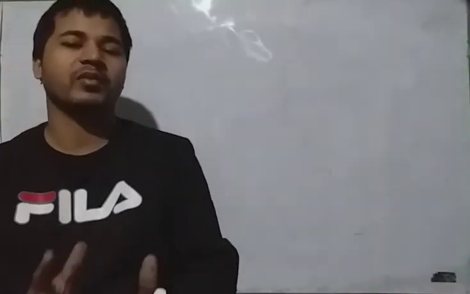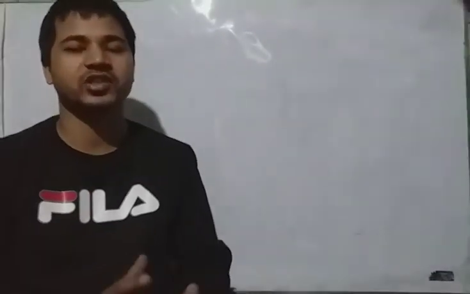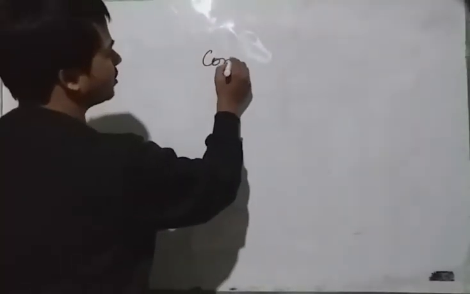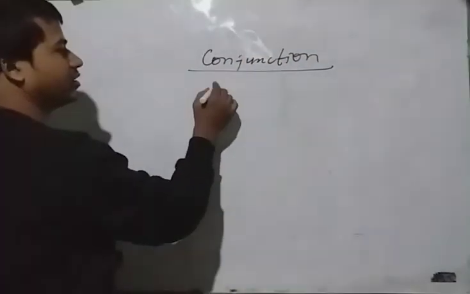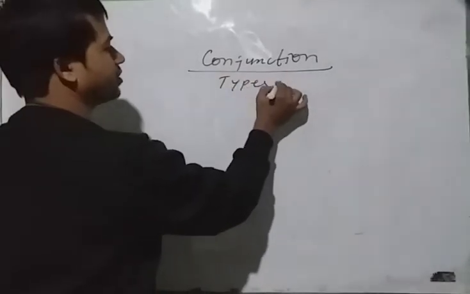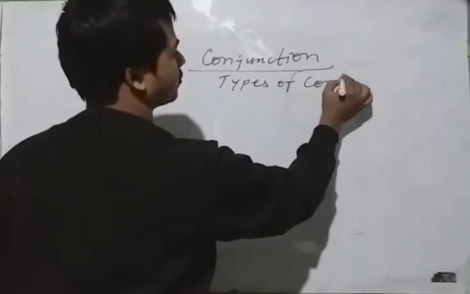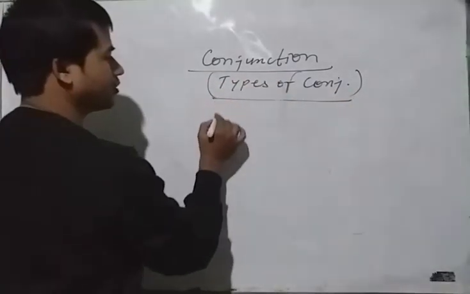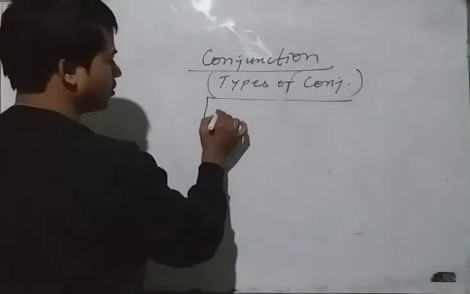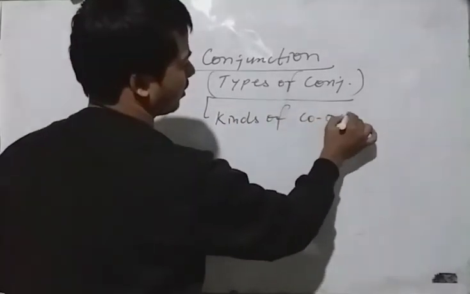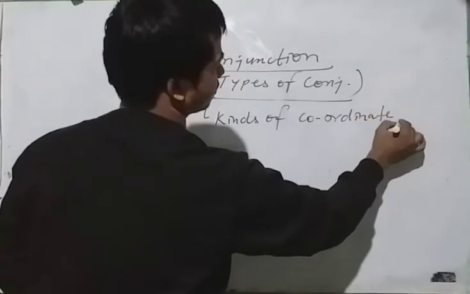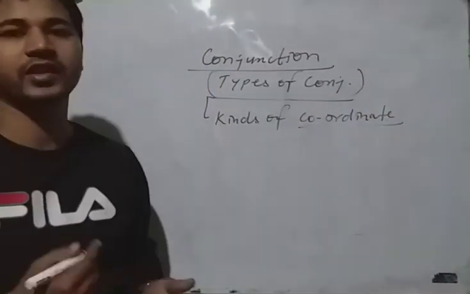As you know very well, I have already taught you about conjunction. The first part of conjunction, we have already discussed. I have told you about the conjunction and types of conjunction. Then I have told you about kinds of coordinate conjunction. You know, coordinate conjunction.